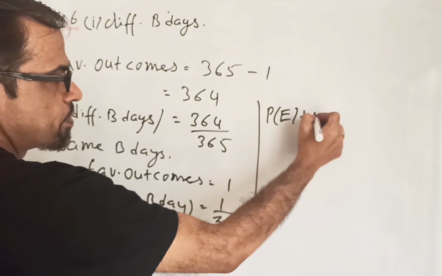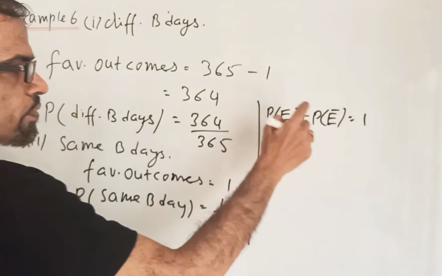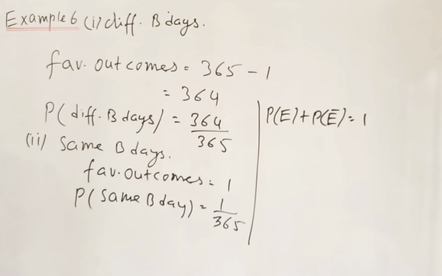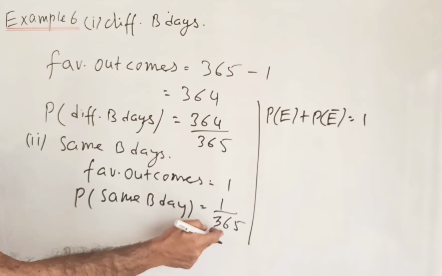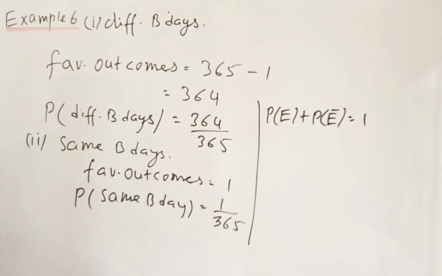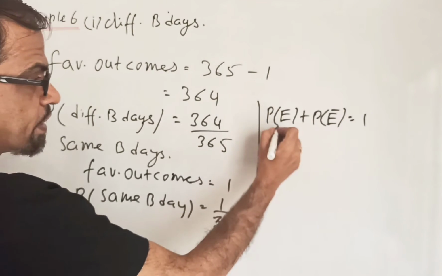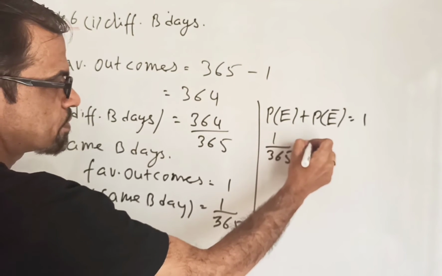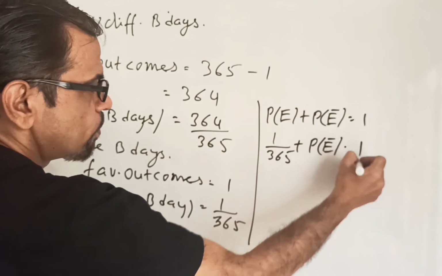Probability of event E plus probability of not E, that is E bar, equals 1. So we can find out any one. If you know one, for example you know the same birthday is 1 upon 365, and you want the probability of different birthdays, you write: probability of event is 1 upon 365 plus probability of event E bar equals 1.